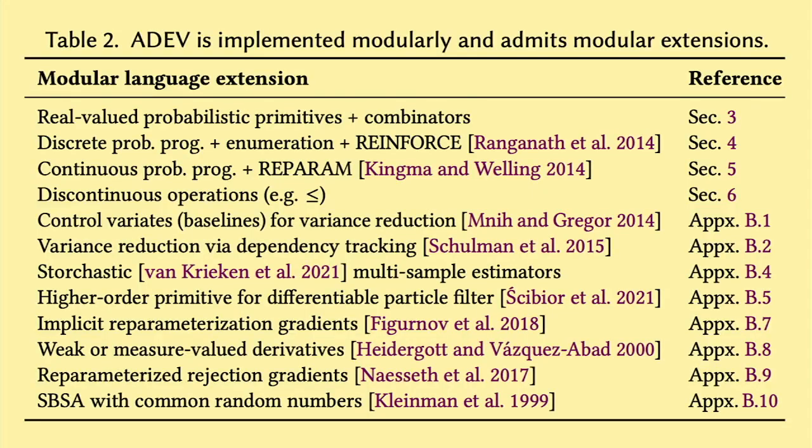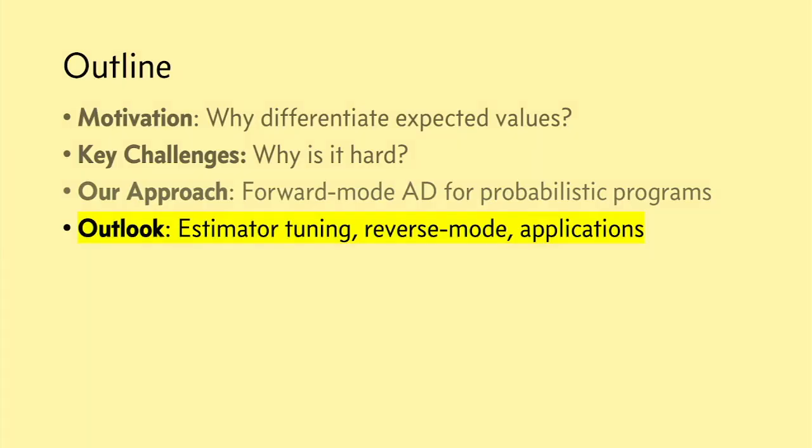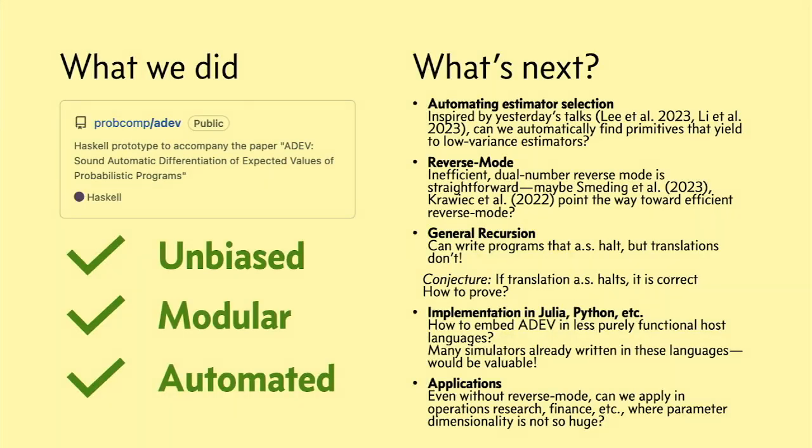In our appendix, we show how this architecture admits a lot of extensions to cover many gradient estimation strategies in the literature. One cool thing is that you can even include higher order primitives that have special ways of computing gradients that are only appropriate for certain computations, parameterized by other computations. And this will have lower variance than if you were to just differentiate the internal code of a particle filter, right? So let me conclude by recapping what we've done and outlining our next steps.